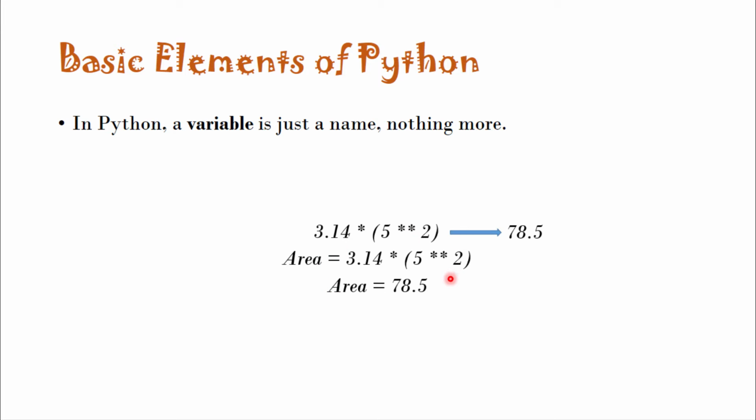So we can assign a name to this 78.5. We can proceed in another way. We can assign a name pi to this 3.14, and we can assign a name radius to this integer object 5, and we can write our expression in terms of variables like this: area is equal to pi radius square. In this way, when the Python interpreter evaluates this expression, this object will have the name area.